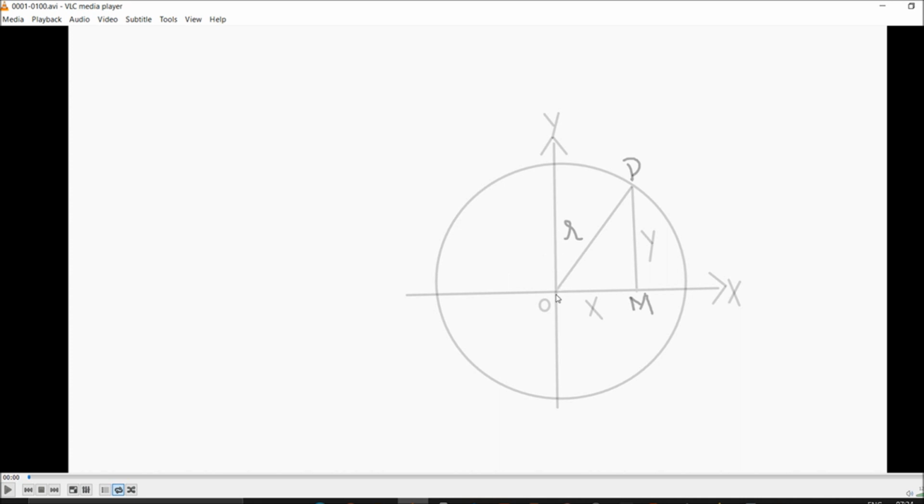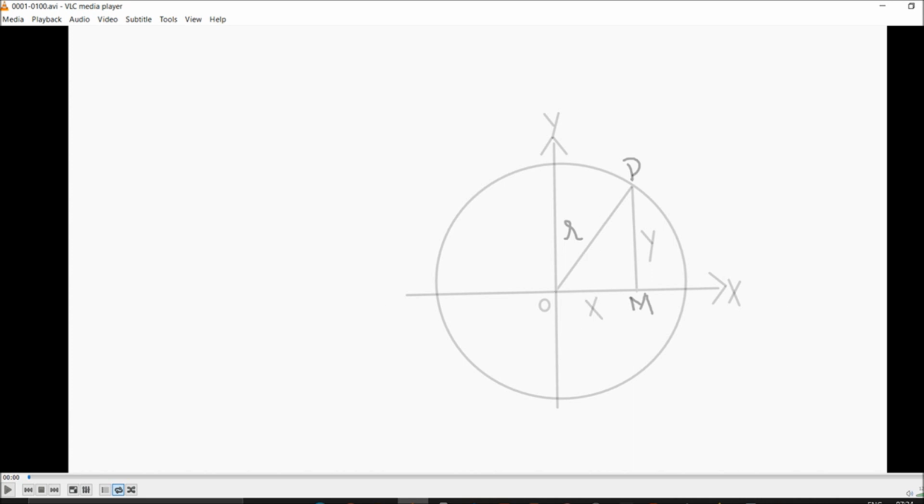In between, suppose we started from here and reached a point, we call it P, and the line will be called a radius. Like in a circle, there is the circumference of a circle, a radius part and even a diameter part.